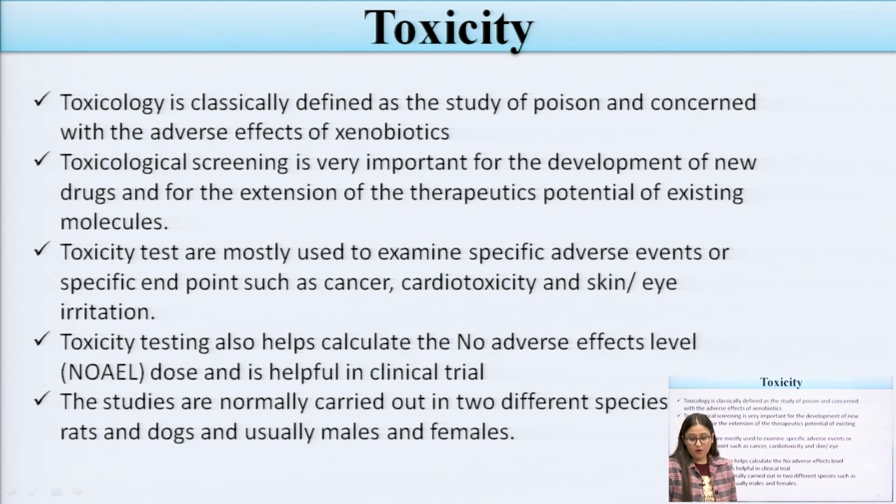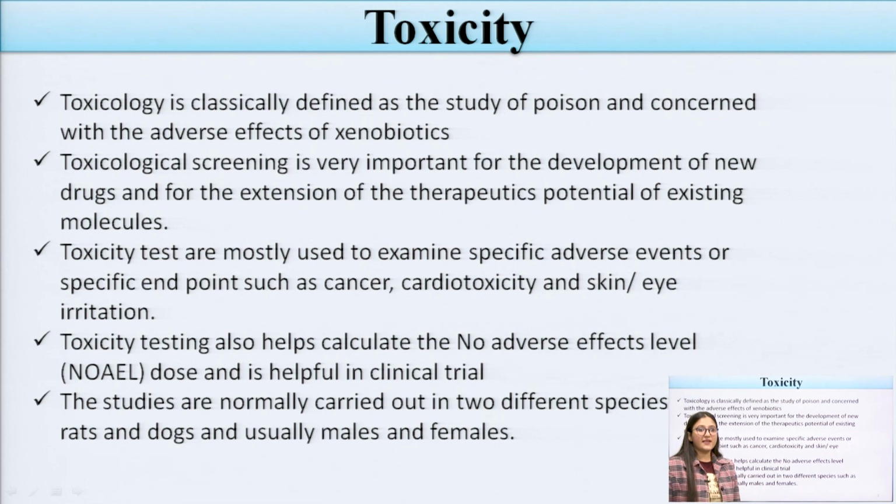The main parameters included in toxicology screening are very important for the development of new drugs. We use toxicology screening if we are developing any new products or any new drugs which are coming into the market. For any marketed products, toxicology screening has to be done. Toxicity tests are mostly used to examine specific adverse events or specific endpoints such as cancer, cardiotoxicity, or any other irritations or diseases.